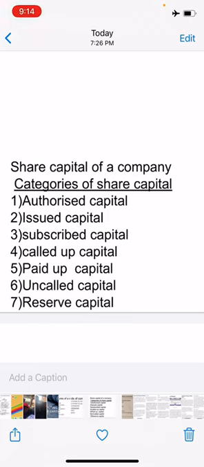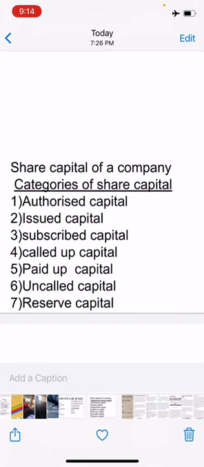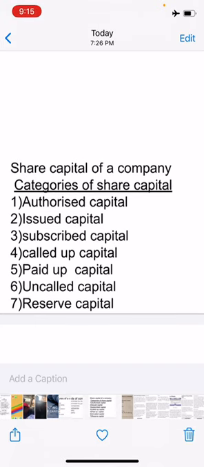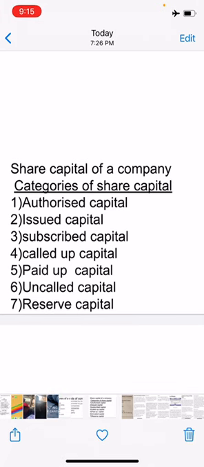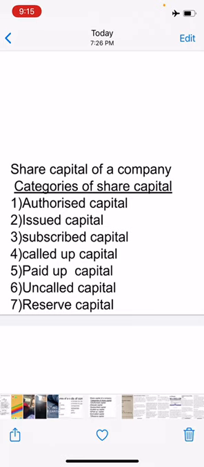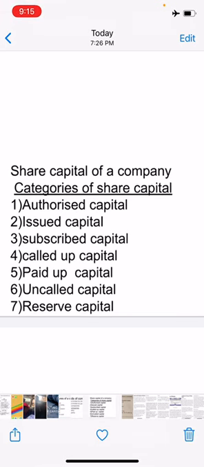They will be the same. But if all the shares issued are not subscribed by the public, then there will be a difference between the issued capital and subscribed capital.